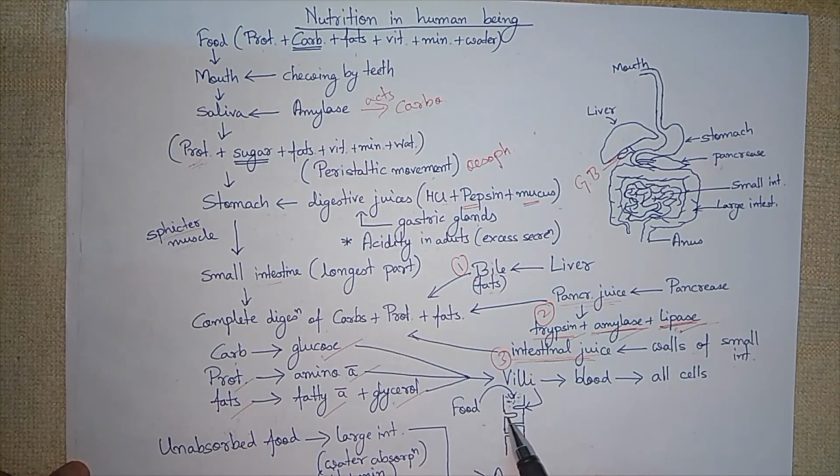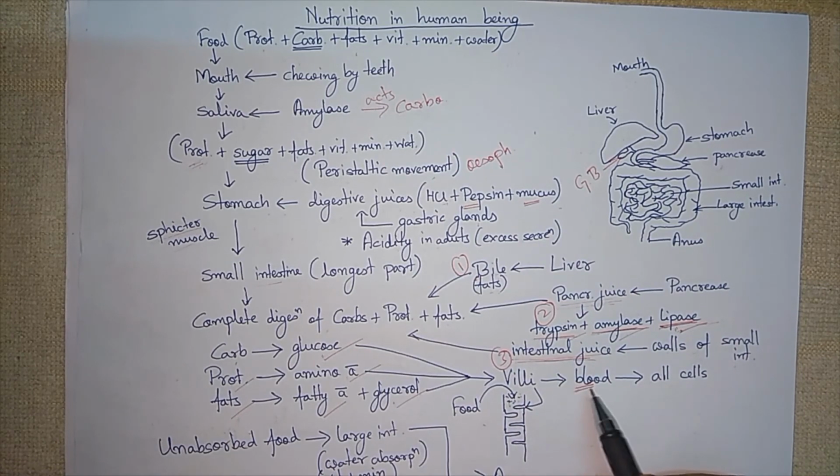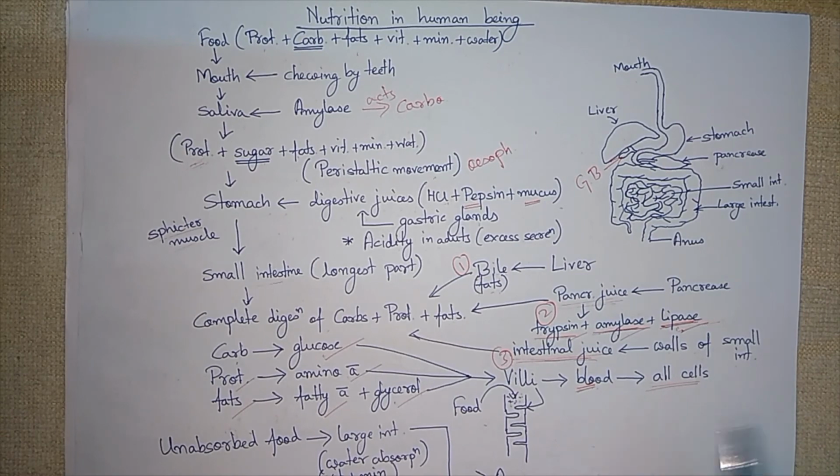Inside the small intestine, we find some finger-like projections called villi. These villi have a good connection of blood vessels. So these simplified foods are absorbed by the villi, which transfer these food particles to the blood, and the blood carries them to all cells of the body.